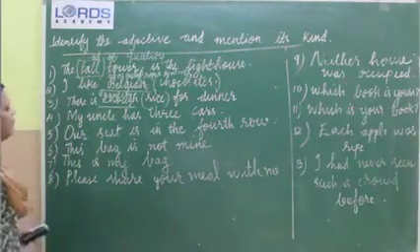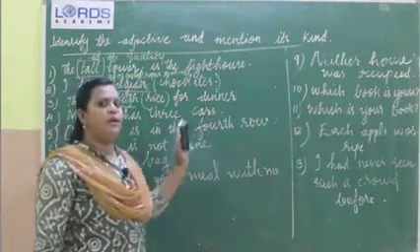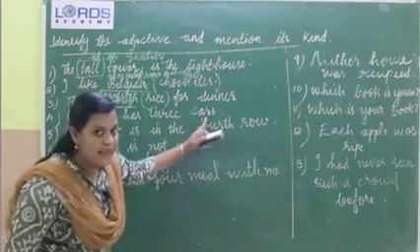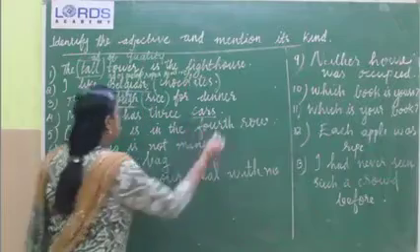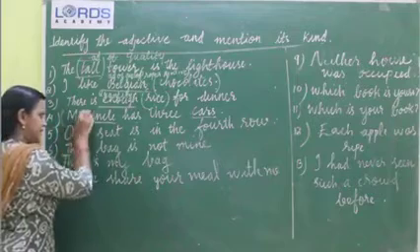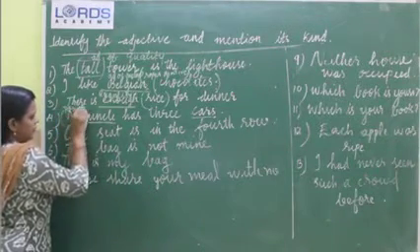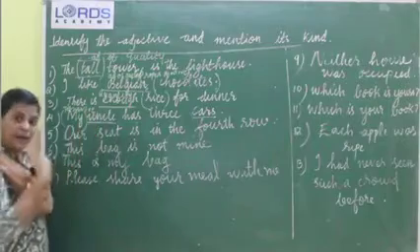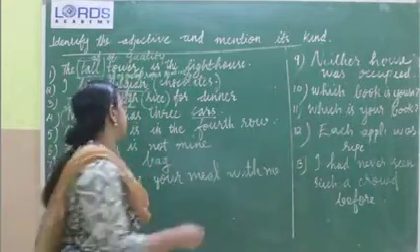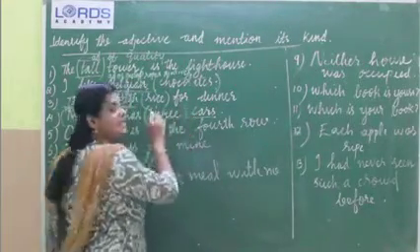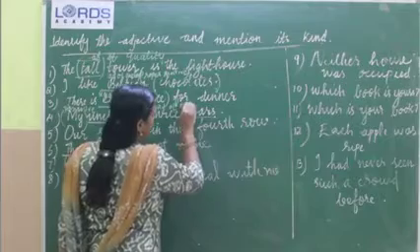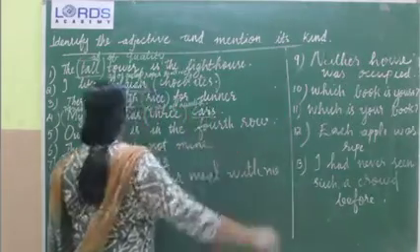Then the fourth one. My uncle has 3 cars. Which is a noun here? Uncle. Then one more noun, which is that? Cars. My uncle. So this is a possessive adjective. Whose uncle? My uncle. Then 3 cars. How many cars? 3 cars. It says about the number. So this is an adjective of number. Clear?